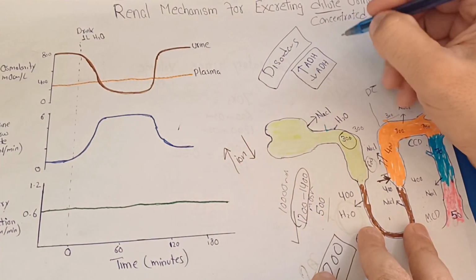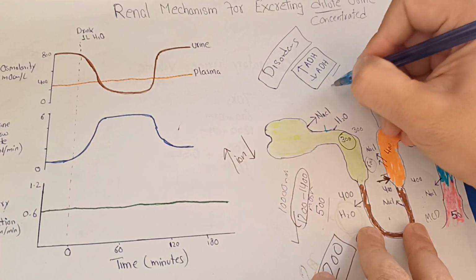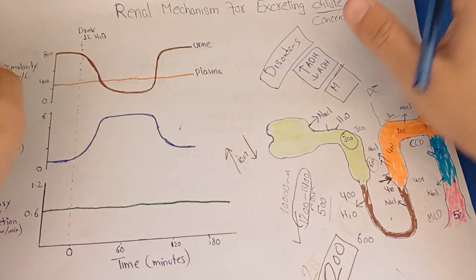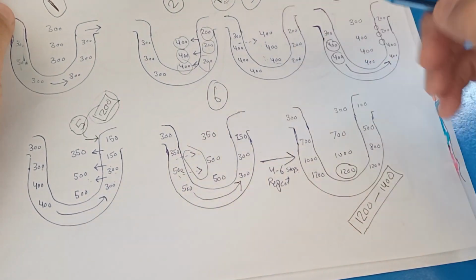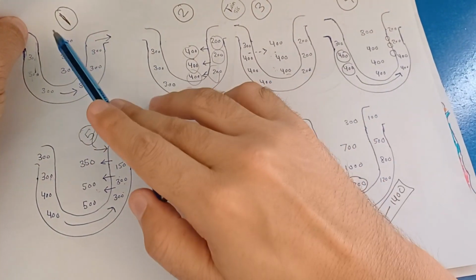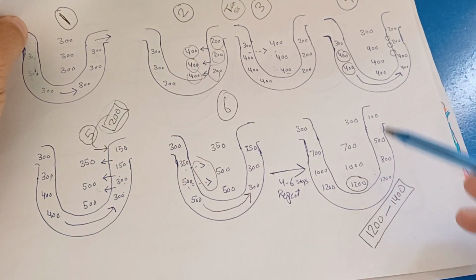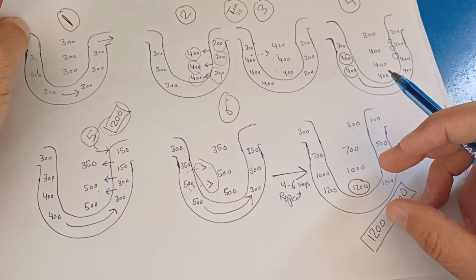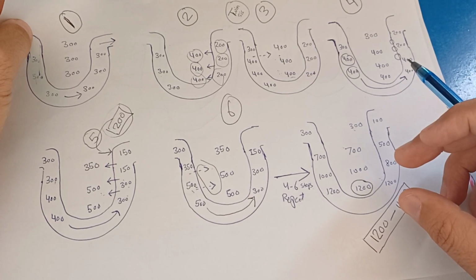Another one is disruption of medullary concentration. The concentration in the renal medulla is very high, and we have discussed this thing that the countercurrent mechanism leads to progressive increase in the concentration of the medulla. Starting from here, it ends up like this one. We have the medulla, which is very concentrated through a mechanism known as countercurrent multiplier mechanism.